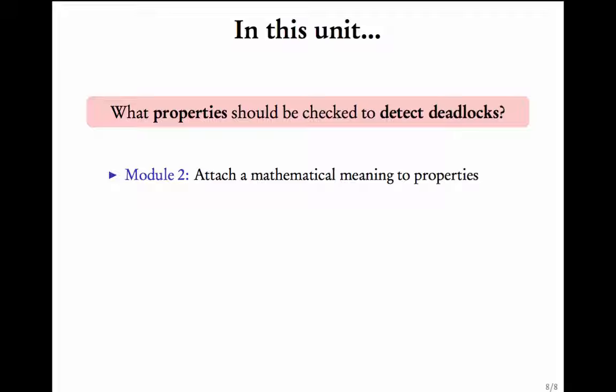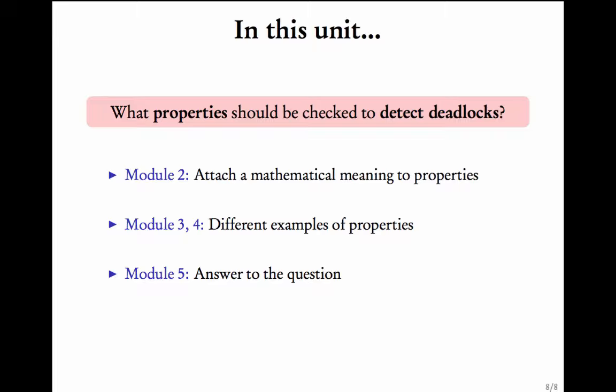Now in the step-by-step procedure, in module 2, we will first attach a mathematical meaning to the word properties. In module 3 and 4, we will see different examples of properties. They will still not be able to detect deadlocks. Finally, in module 5, we will explain certain properties and ways of checking these properties in USMV, which will reveal deadlocks.